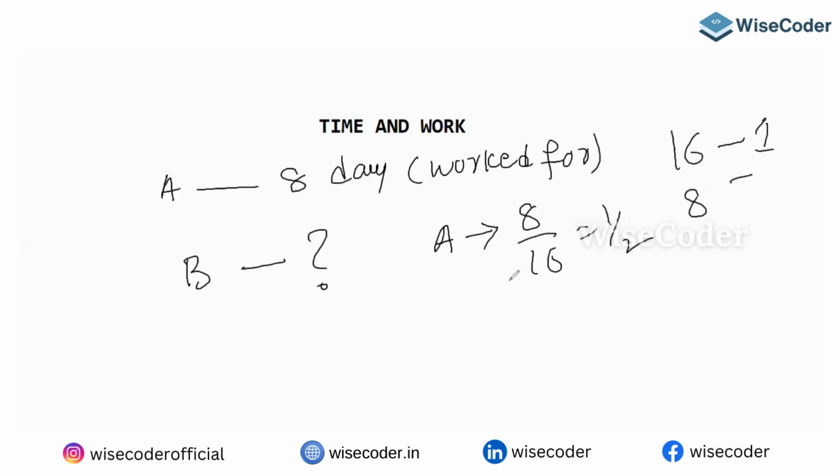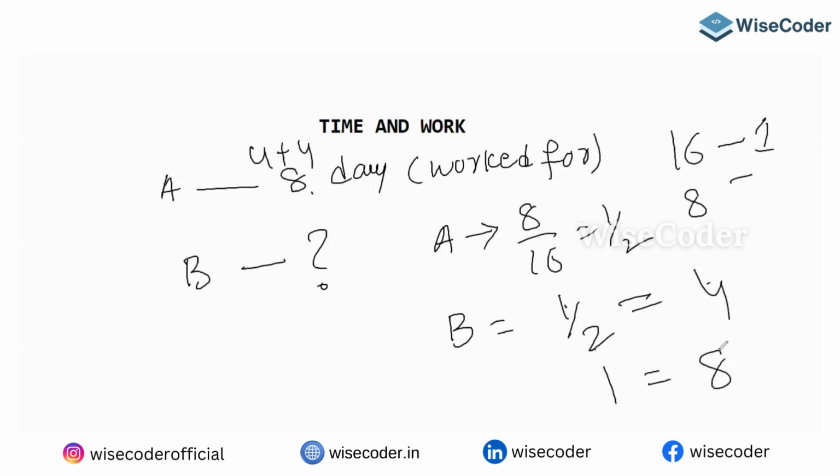In 8 days. But look at the question. B joined when? After 4 days. How did I get 8? The first 4 days, the next 4 days. So who needs to complete the remaining work? Remaining work is half the work. B. In how many days? 4. Half work he is taking 4. Then full work he will take what? 8 days. See how simply we can answer.